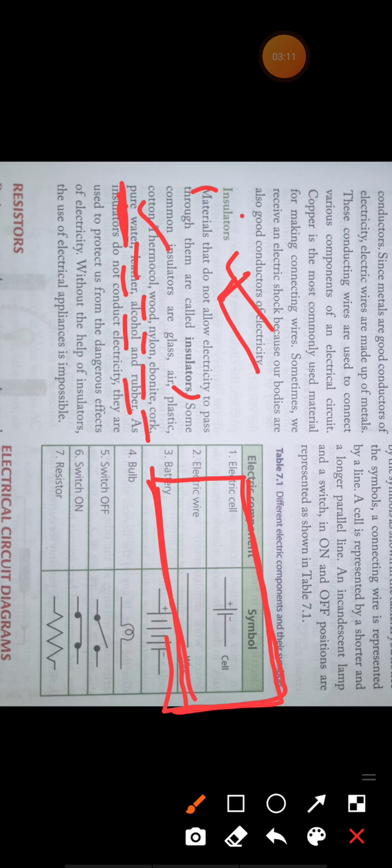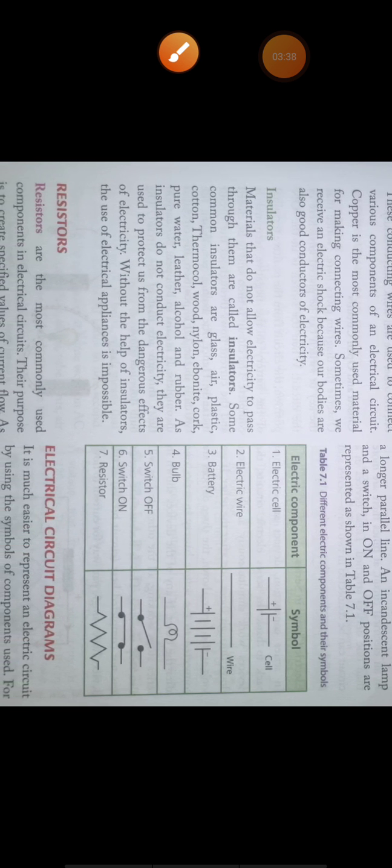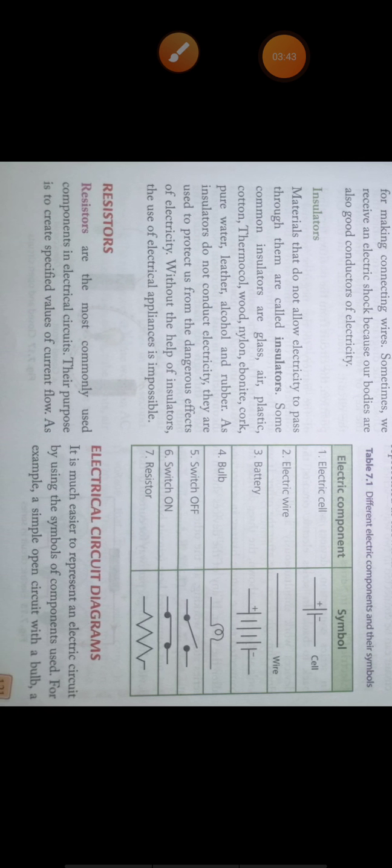As insulators do not conduct electricity, they are used to protect us from the dangerous effects of electricity. I hope you have seen that electricians generally wear rubber gloves. Okay, why? Because the rubber glove is an insulator. If you wear rubber gloves, then you will not get shocked. Without the help of insulators, the use of electrical applications is impossible.